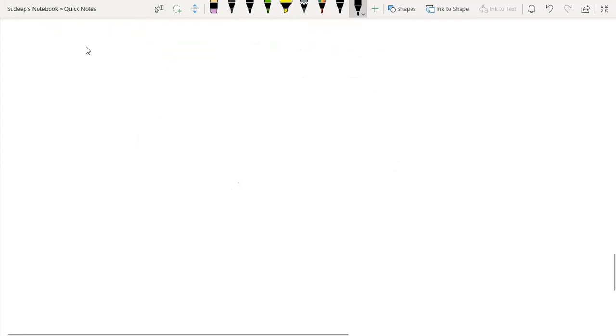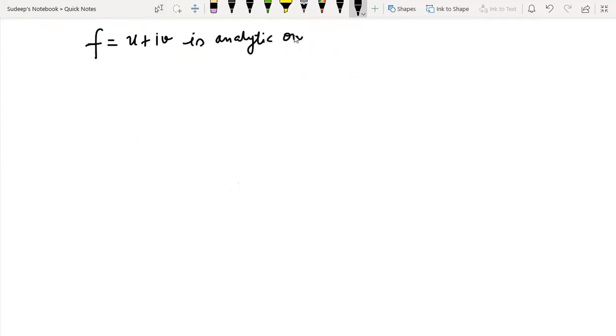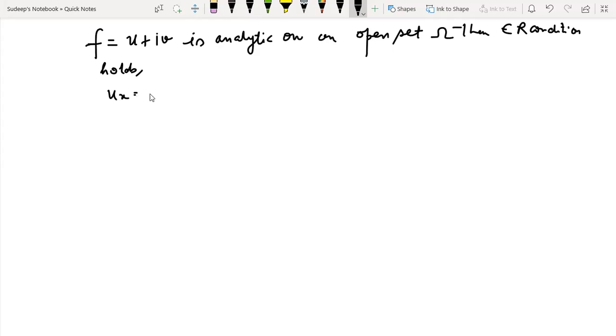Now, if f is equal to u plus iota v is analytic on an open set omega, then what would be the CR conditions? We know that if the function is analytic, then the CR conditions hold, that is ux is equal to vy and uy is equal to minus vx.